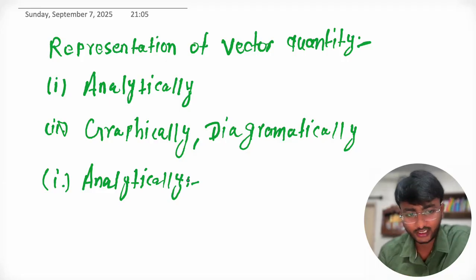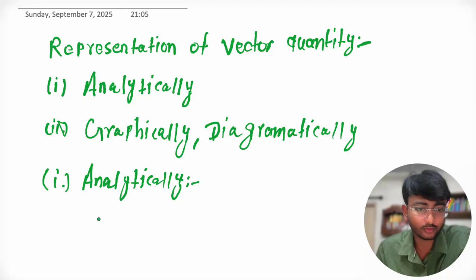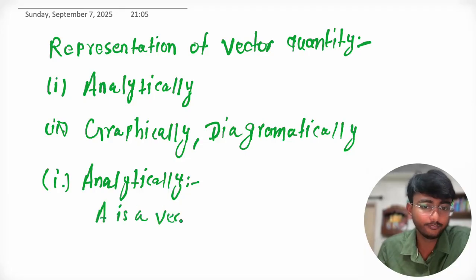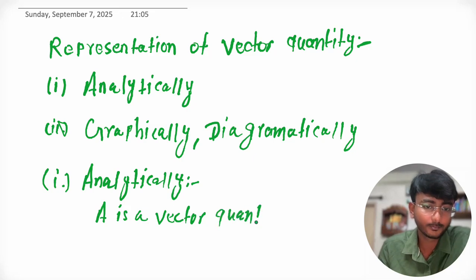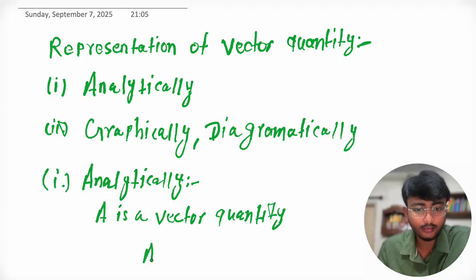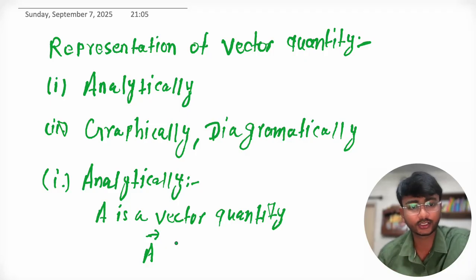For analytical representation of any vector quantity, you just have to write, suppose A is a vector quantity. So how will you write it? A arrow. This is the analytical representation of a vector quantity, A arrow.